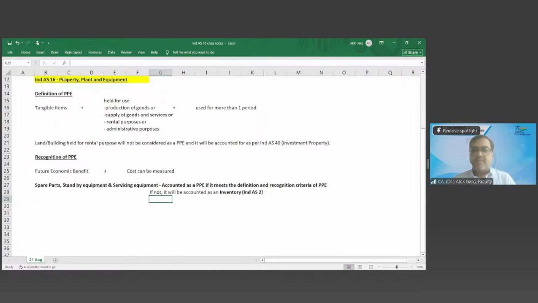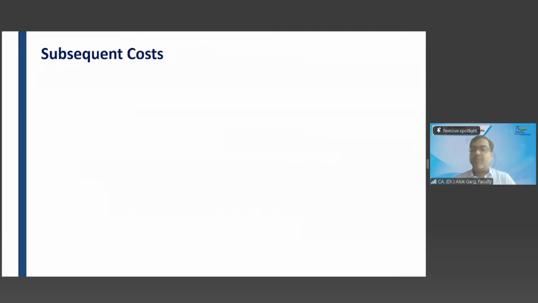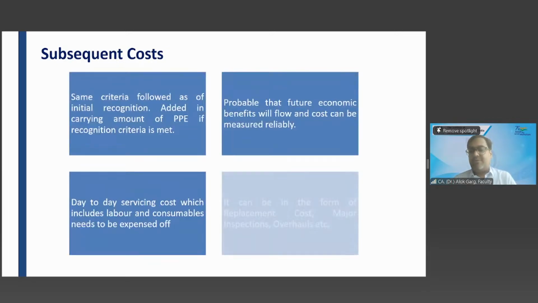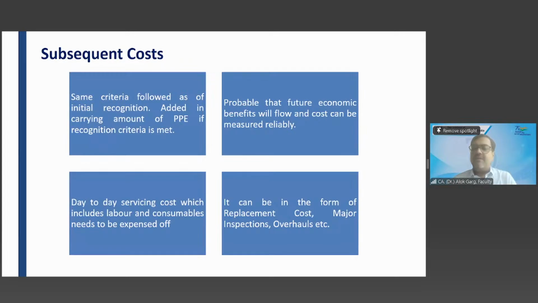Very good. Now, friends, let's go to the next part. What is the next part? Subsequent cost. Initial cost is at the time of initial measurement. We have seen the recognition criteria: future economic benefits should be probable and cost can be measured reliably. What about the subsequent cost? And what is meant by subsequent cost? For example, a truck.